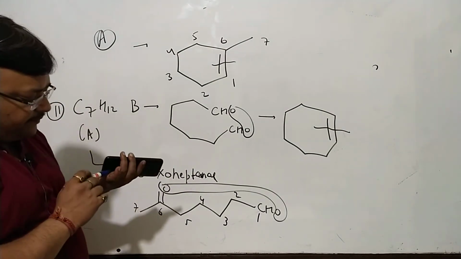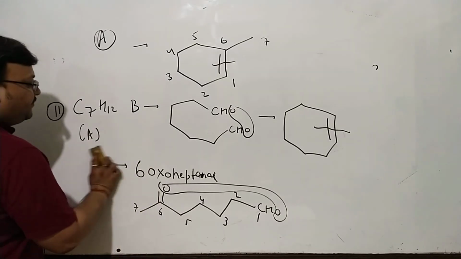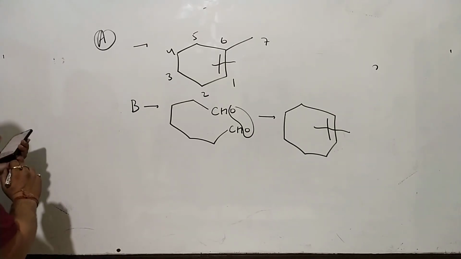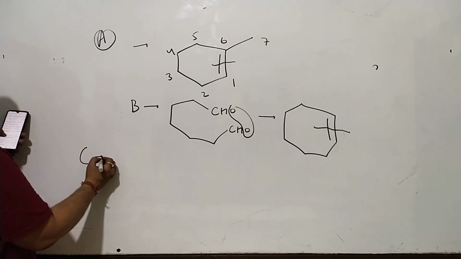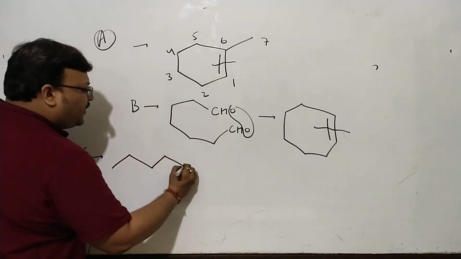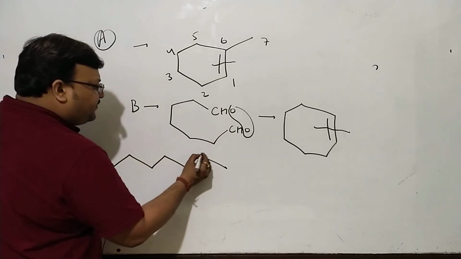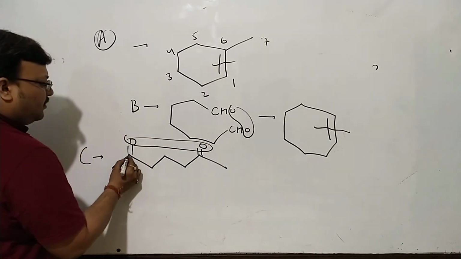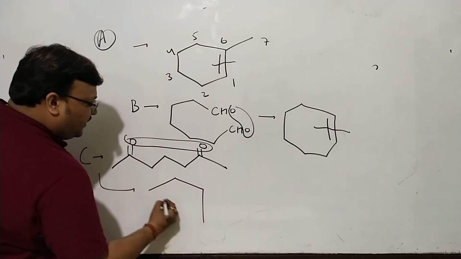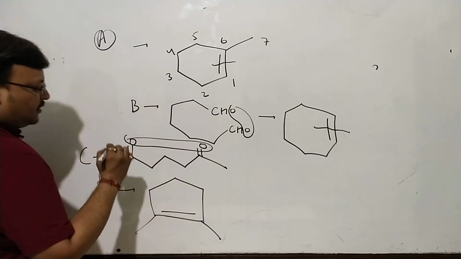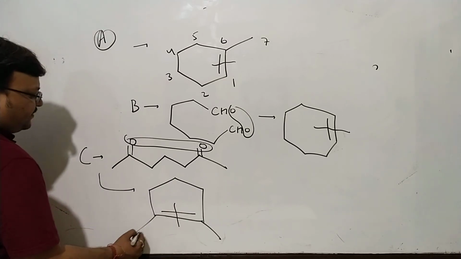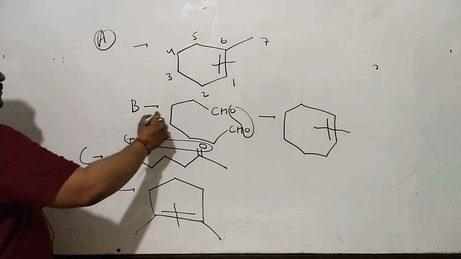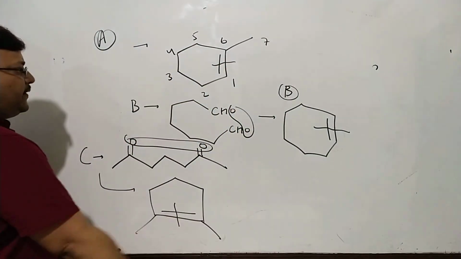Finally, heptane 2,6-dione. Isomer C with the same formula, giving you heptane 2,6-dione. 1, 2, 3, 4, 5, 6, 7. It's going to be a 5-membered ring with 2 branching. So C must have been a structure like this. You can again do a cross check. CH3, C double bond O, CH2, CH2, CH2, C double bond O, CH3. So this is compound C, this is compound B, and certainly this is compound A.